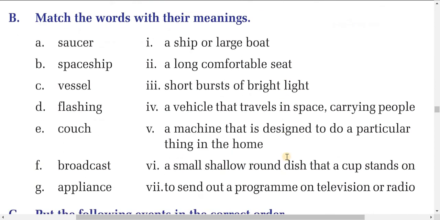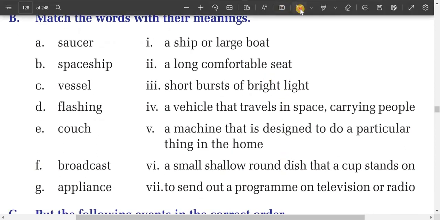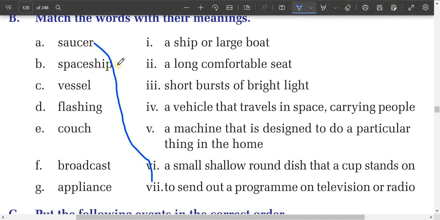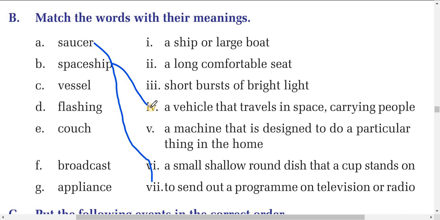Now match the words with their meanings. So dear students, let's do. Saucer. Saucer means a small shallow round dish that a cup stands on. Now spaceship is very easy. Spaceship means a vehicle that travels in space carrying people.